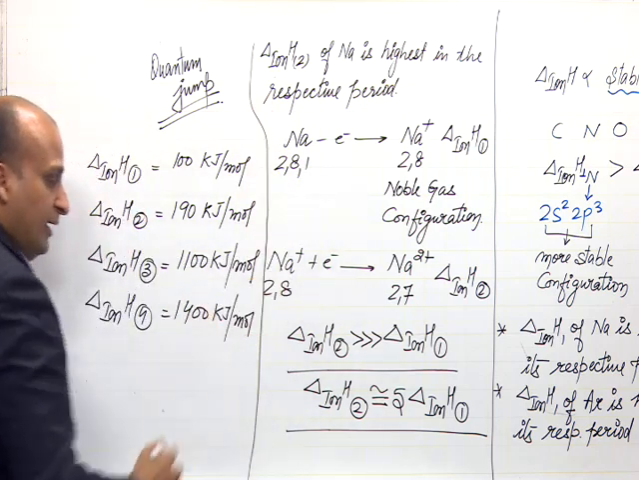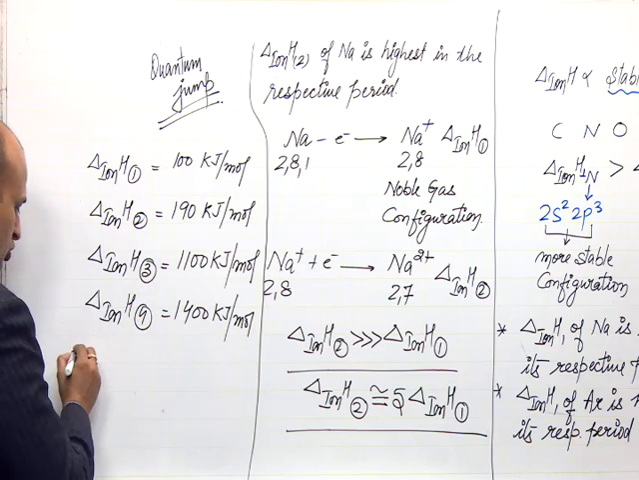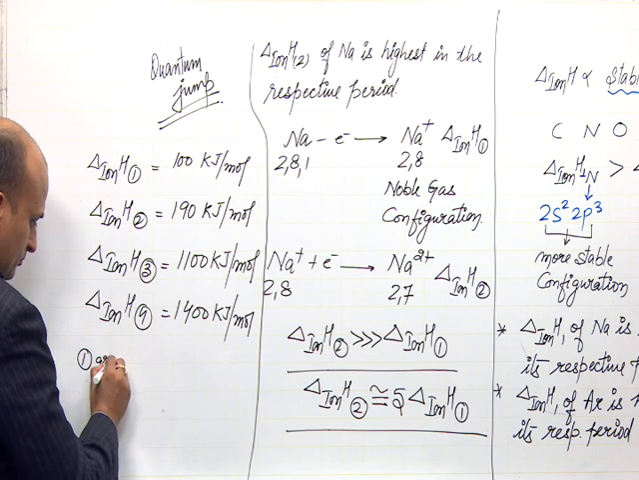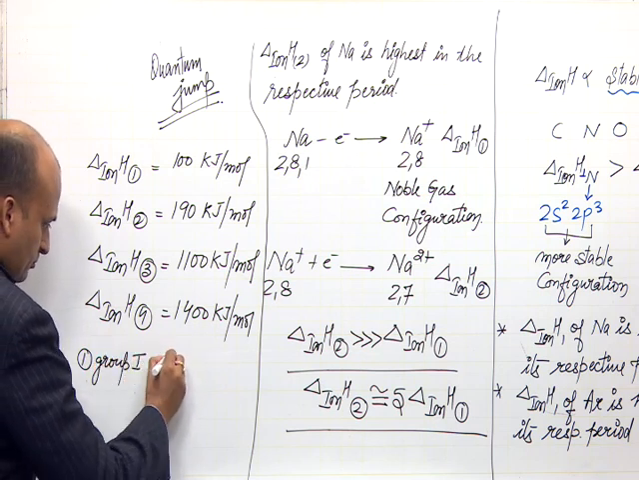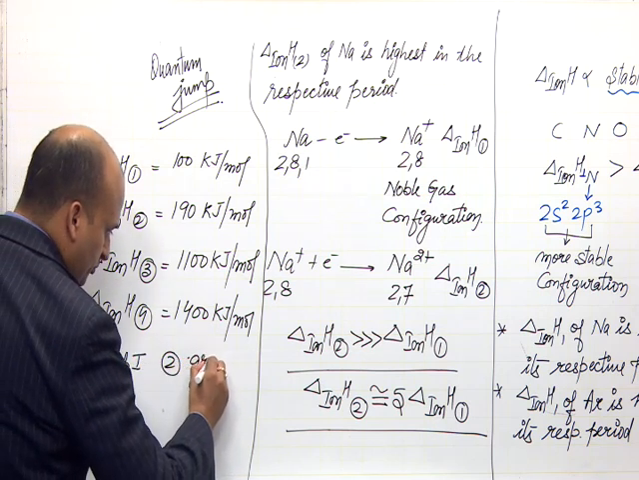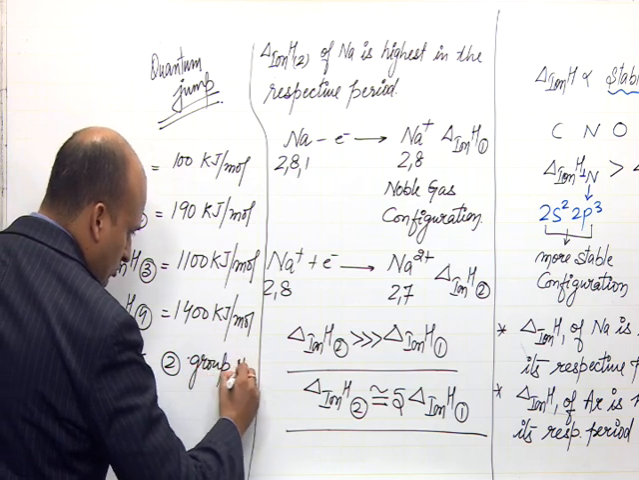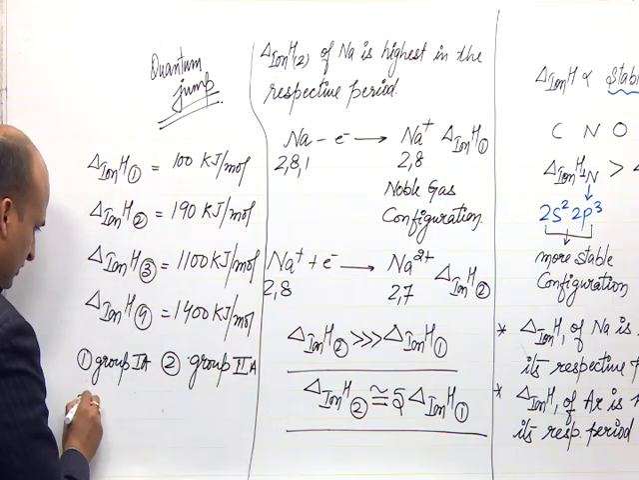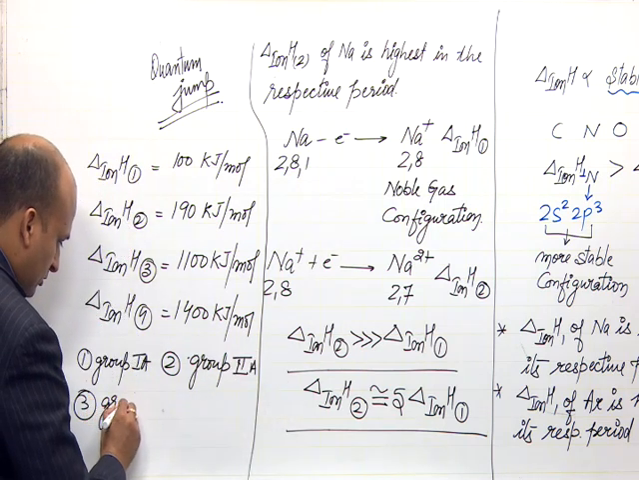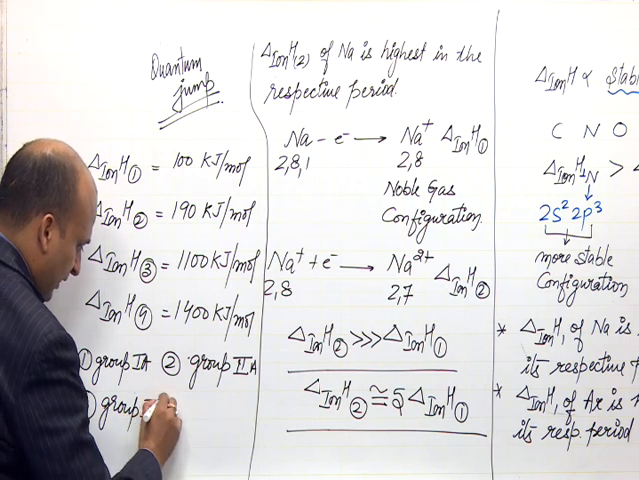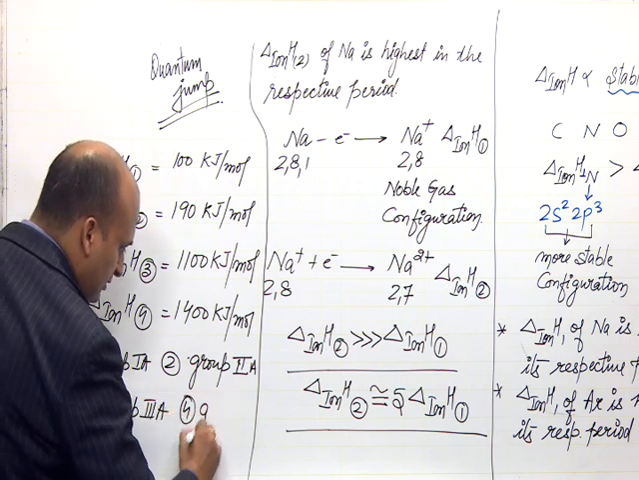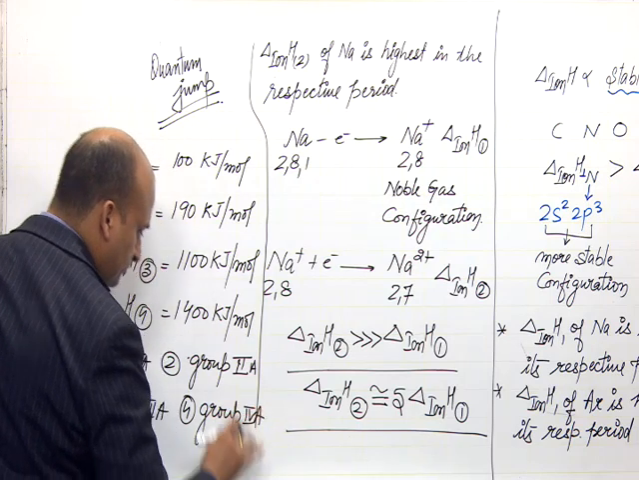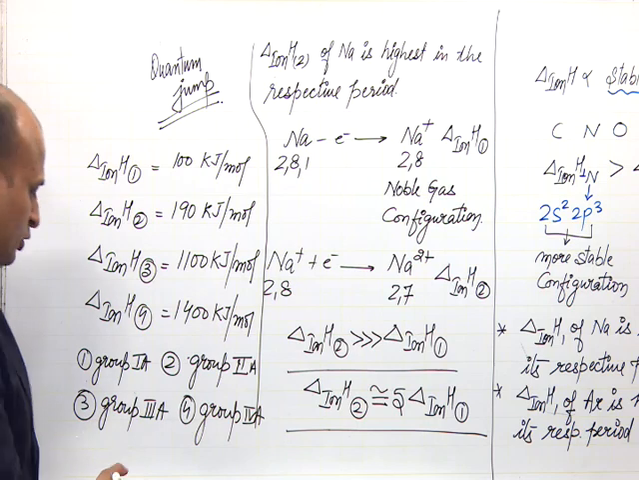And the question is, this element belongs to first group, group 2, or rather I can write 1A, 2A, that will make more sense. Third choice, group 3A, or the fourth choice, group 4A. Okay? How will you identify?